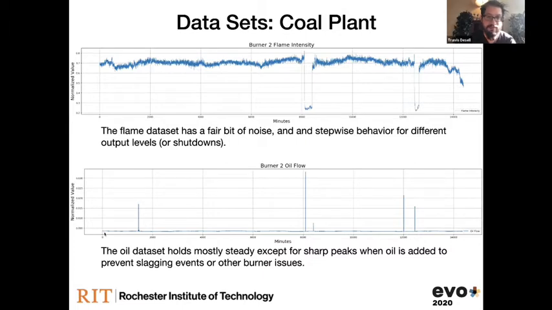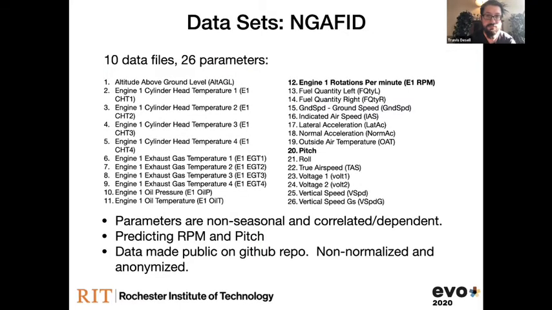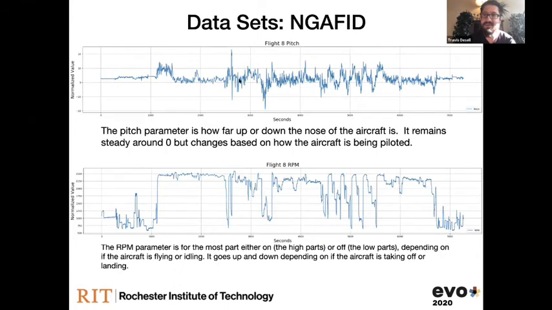And likewise, the oil flow is a little bit noisy, but it has these peaks. So you can see if you wanted to use a statistical method like ARIMA on these, it would just completely miss these things because it's kind of a variation of a running average. For the flight data, we were trying to predict engine RPM and pitch. And similarly, these are, again, noisy, non-seasonal, not something that you can really use a statistical method for. And we have all these different input parameters that are correlated, which give us better predictions. So neural networks are great for these prediction tasks.